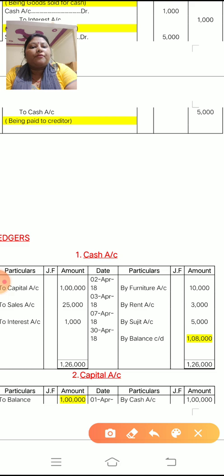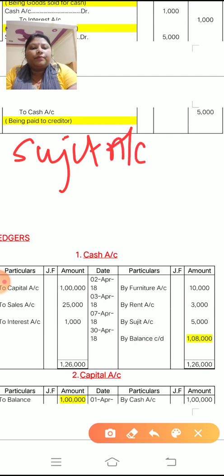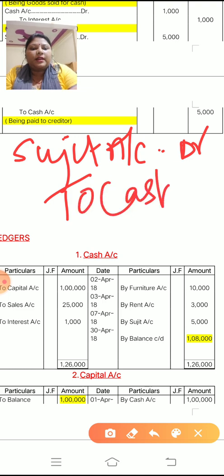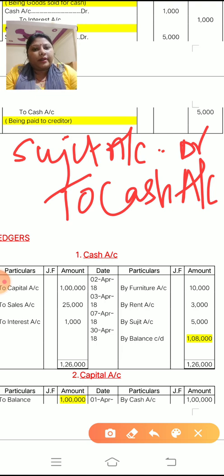To whom have we paid? Sujit. So you have to write Sujit account debit to cash account, and the amount 5,000 you have to write. So in this way you have to pass all the journal entries.